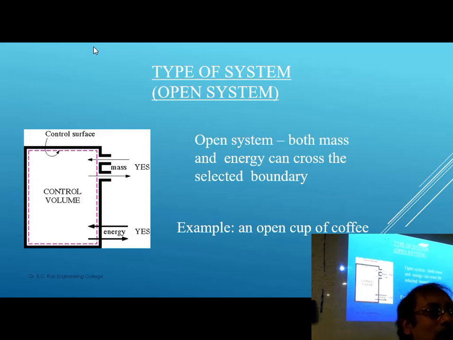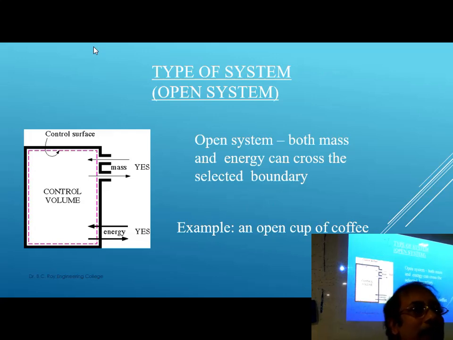Closed system means with a certain lid, we can make the lid so tightly fitted that the matter cannot come out. In that case, it is called a closed system. For example, a pressure cooker, before the whistle, means before that, we are boiling the water in the pressure cooker, okay, but the steam has not come out yet. So up to that situation, it will be called closed system because it has got a lid, and the mass is not exchanged, but only heat is exchanged. Only the energy is exchanged, but mass is not exchanged. Then it is called closed system.